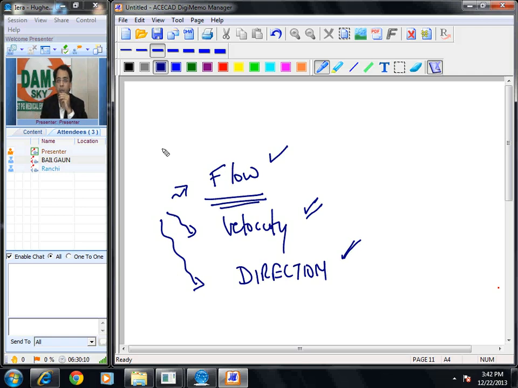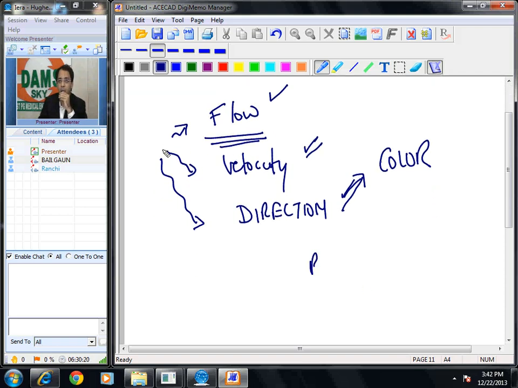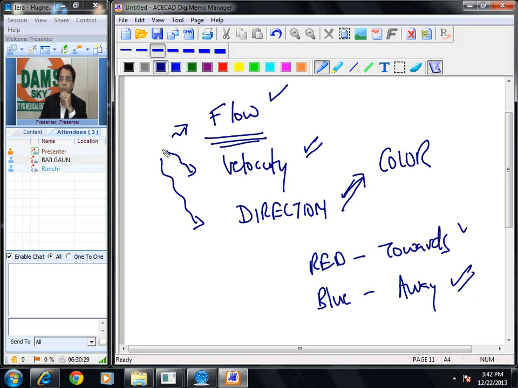So prime parameters which you can pick up on Doppler are presence of flow, direction of flow, velocity of flow. Please remember, direction of flow on Doppler study is commented by color. Red is flow towards the ultrasound probe. Blue is flow away from the ultrasound probe. Are you able to remember this?